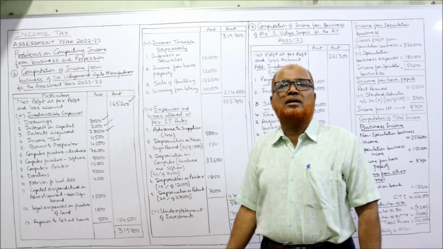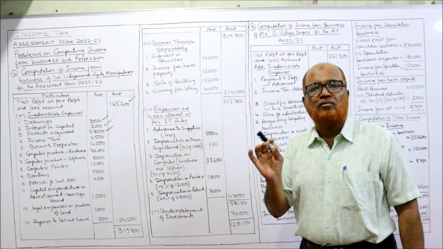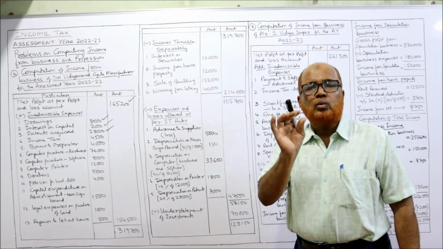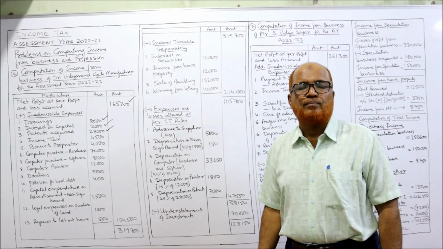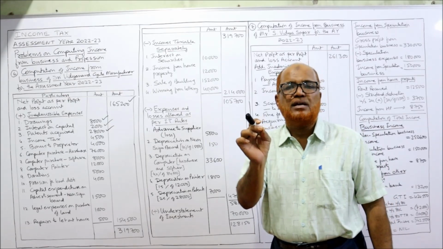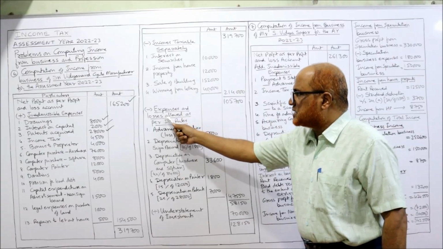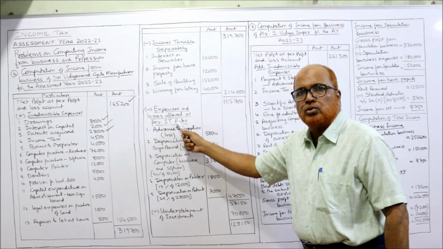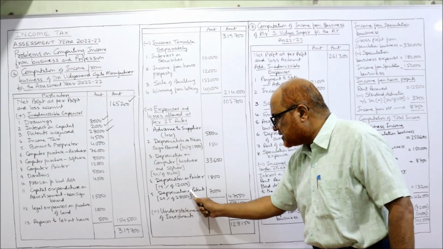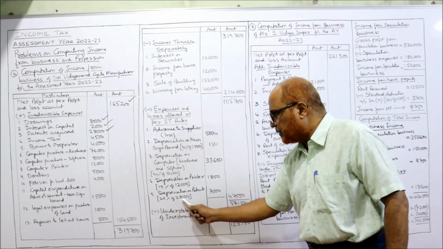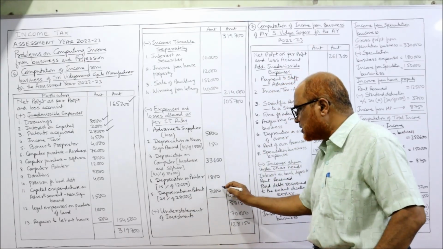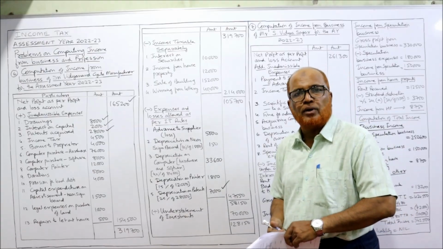On this 28,000, depreciation at the rate of 25%, so 25% of 28,000, 7,000, is the depreciation on patent that is allowed. Here you can see expenses and losses allowed as per IT rules: depreciation on patents, 25% of 28,000, 7,000 allowed. That is a new point.